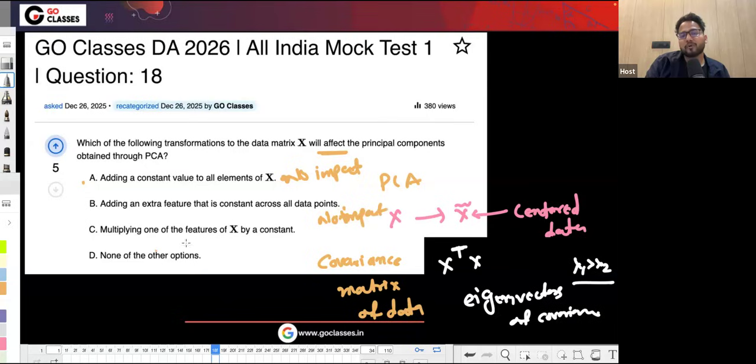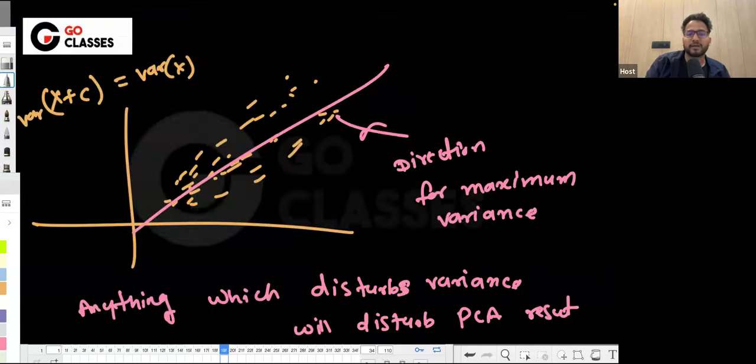Okay. Multiplying one of the features x by a constant. This is interesting. Let's suppose this is the dimension in which the spread is maximum. But if I multiply this y feature by some constant, then it might give data points like this. It might spread this out.